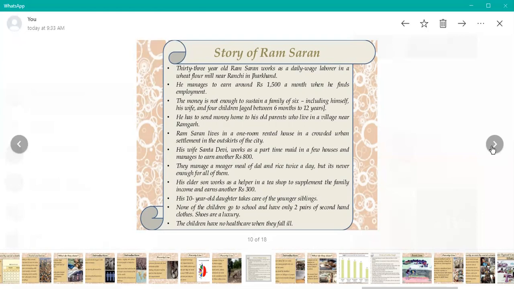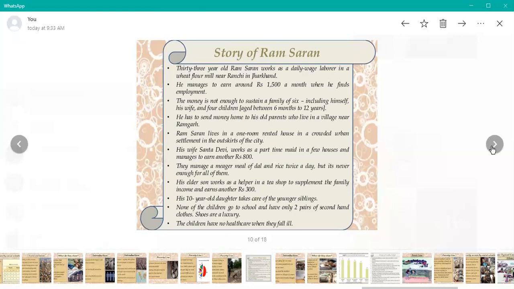They manage a major meal of dal and rice twice a day, but it is never enough for all of them. Whatever they were earning was not enough income. His elder son worked as a helper in a tea shop to supplement the family income and earn another 300 rupees.